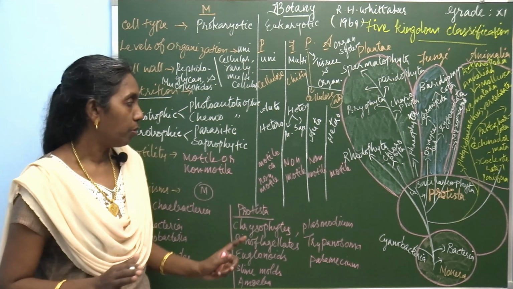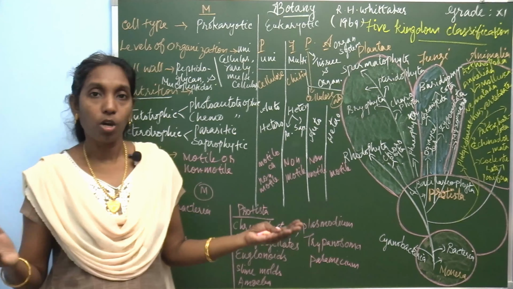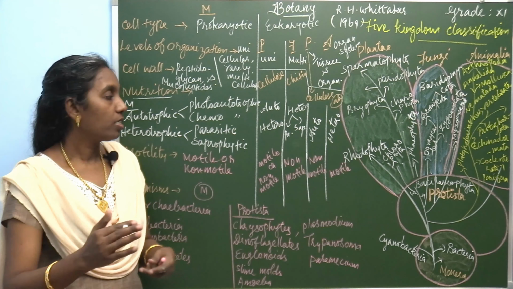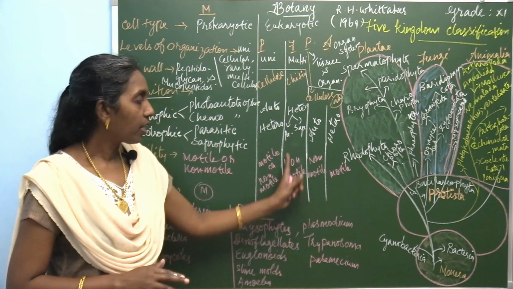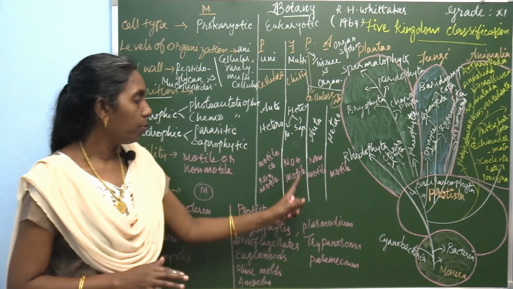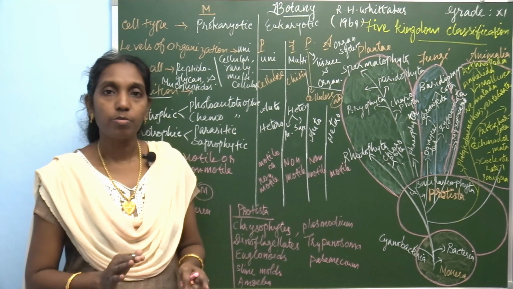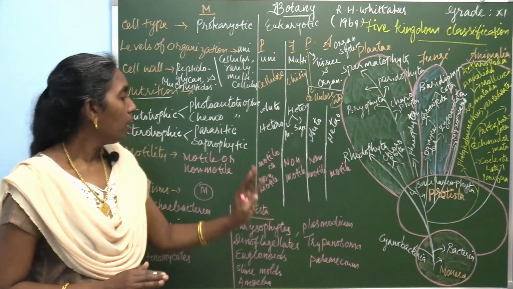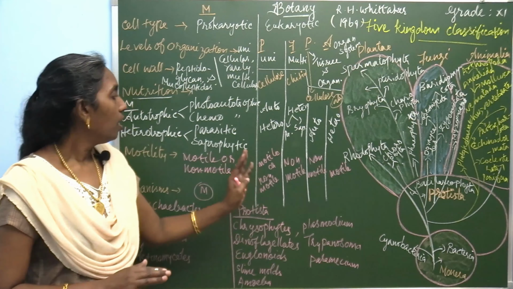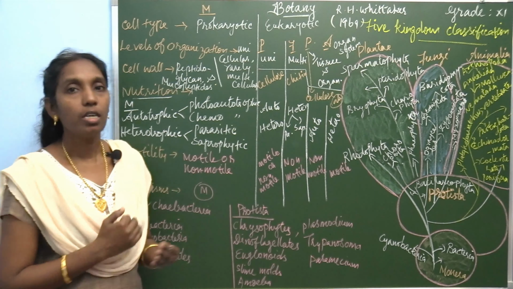But animals are motile. They have to move here and there. Many locomotory organs are present, so they search for their food. For searching food, they can move here and there. So among these 5 kingdoms, Kingdom Plantae and Kingdom Fungi are non-motile. The remaining organisms are motile. Kingdom Animalia is completely motile. Kingdom Monera and Protista include motile as well as non-motile organisms.